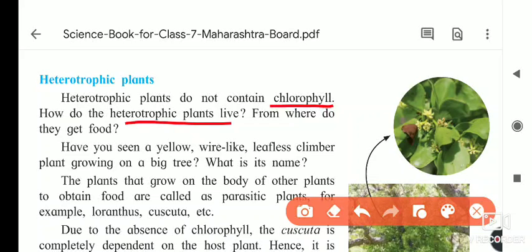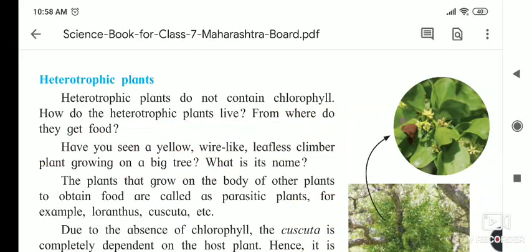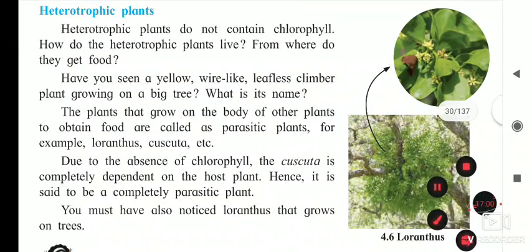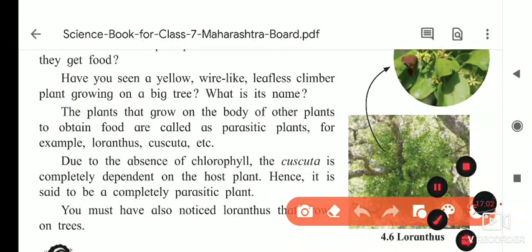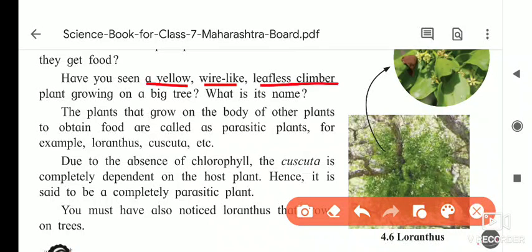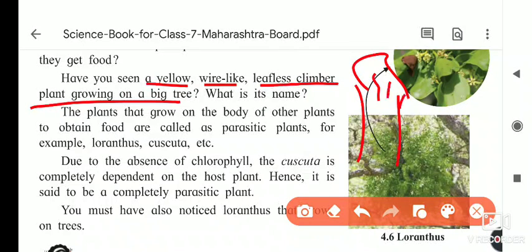How do heterotrophic plants live, and from where do they get their food? See here, have you seen a yellow wire-like leafless climber? First see what is given: have you seen a yellow wire-like leafless climber plant growing on a big tree? The tree is there, and on that tree the yellow wire-like projections are there. What is its name? These are the heterotrophic plants.